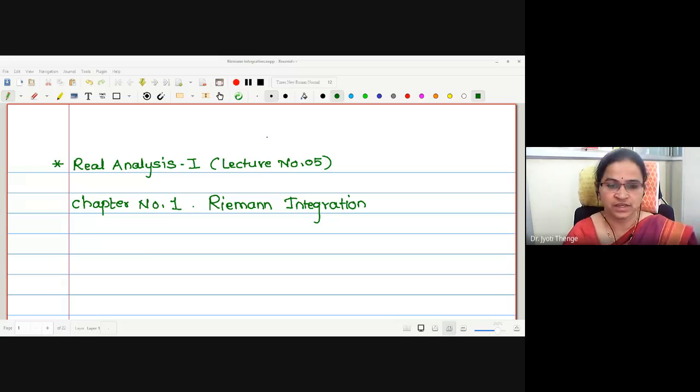Till now, we have seen some basic notions which are useful to understand the paper of real analysis. From today's lecture, we will start the actual syllabus. As I told you earlier, there are 4 units in the paper of real analysis 1. The first unit is Riemann integration, the second unit is Riemann-Stieltjes integration, the third unit is multivariable differential calculus, and the fourth unit is implicit function and extremum problems. In today's lecture, we are going to start the first unit of Riemann integration.